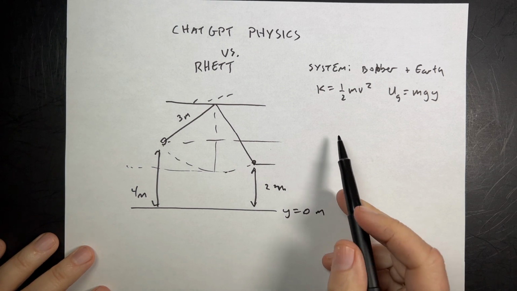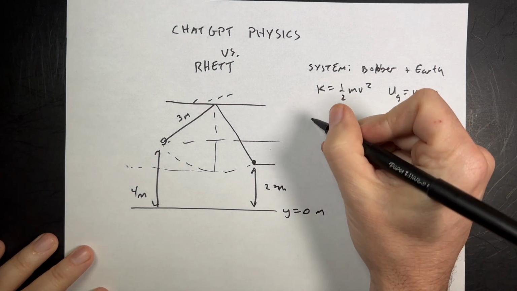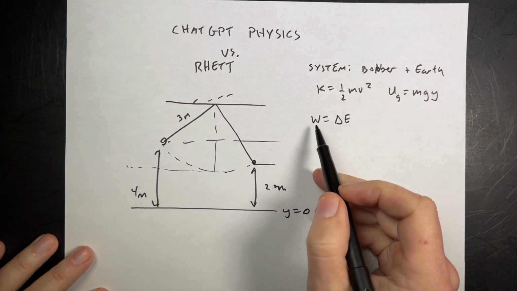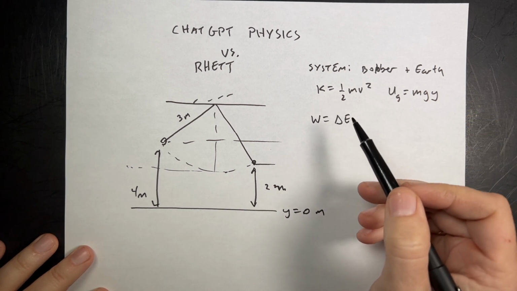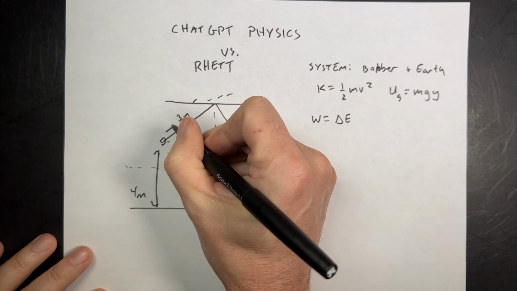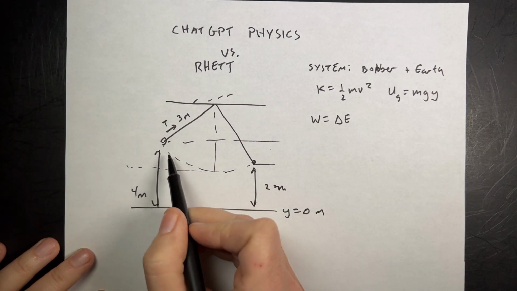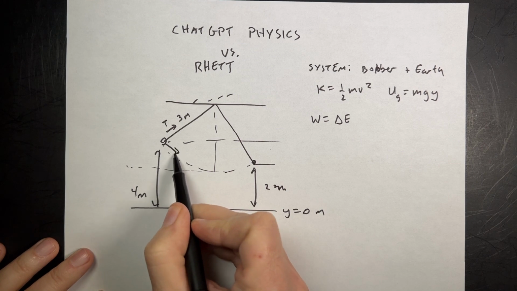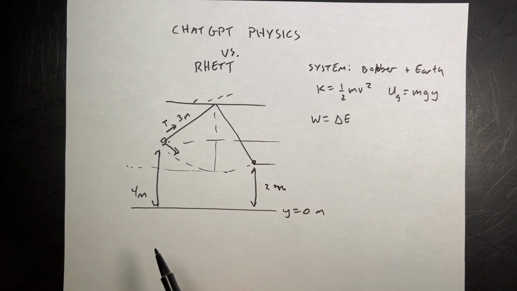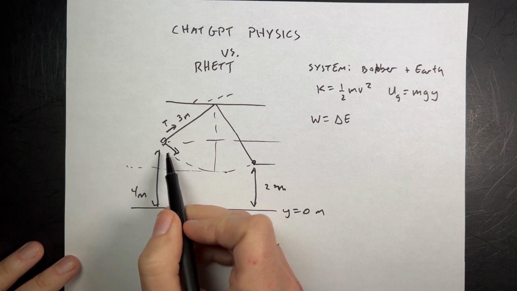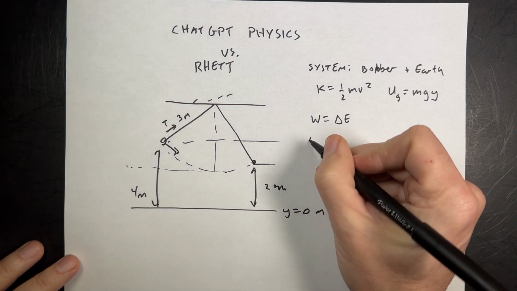So with that, I can say work is the change in energy. And now what forces do work on the system? Well, not gravity because it's part of the system. I do have a tension force right here that's pulling on the bob, but it doesn't do any work because it's always moving perpendicular to the tension. And so the angle between the tension and the displacement is 90 degrees, zero work. So I have zero work.